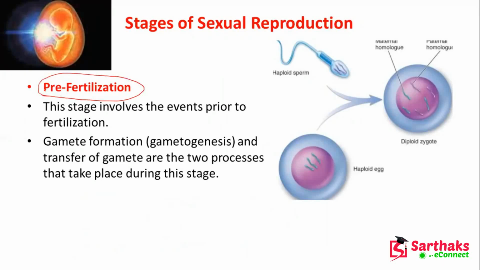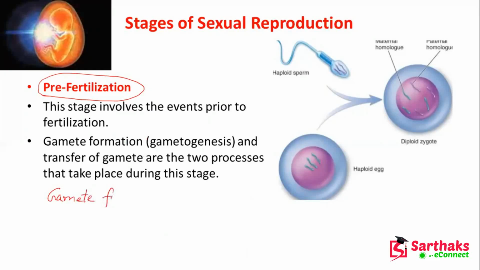So fertilization is the process that comes after pre-fertilization. For pre-fertilization, the first thing is gamete formation and transfer of gametes. There are two functions.